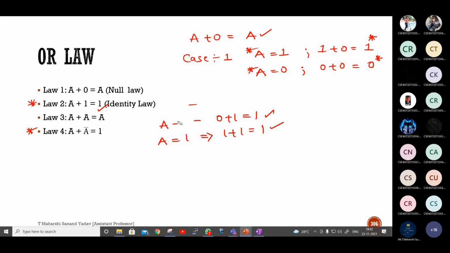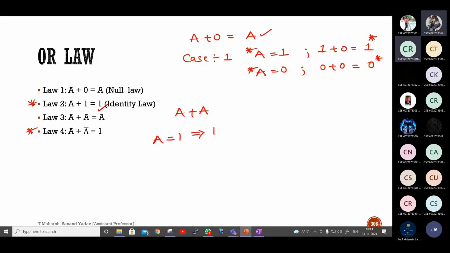Next, what is A plus A? How will you prove this? Take A as 1, 1 plus 1 will be 1. If A is equal to 0, 0 plus 0 is 0. So what is the value here? Should I take as 1, 0 or A? A, yes, sir. A. Why? Because it is again following the input. If A is equal to 1, output is 1. If A is equal to 0, output is 0. So this answer will be A.